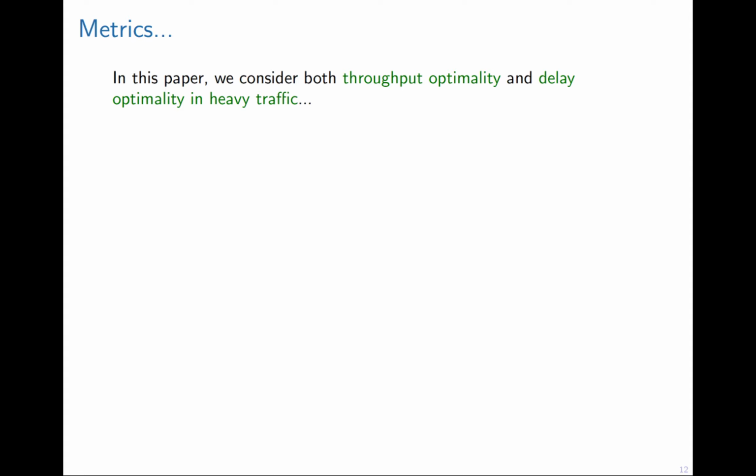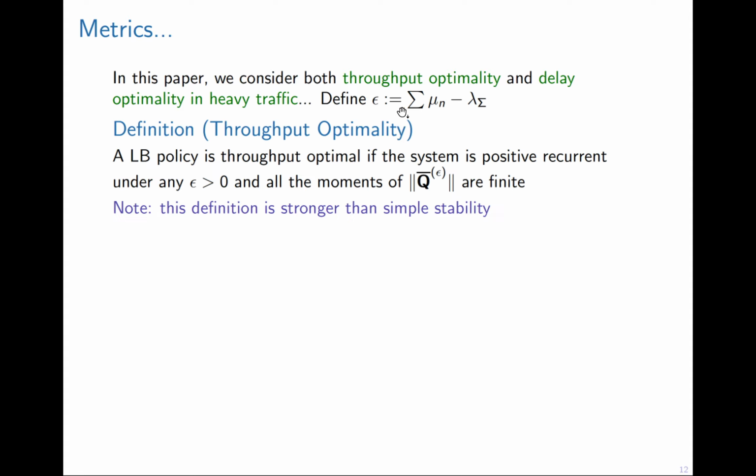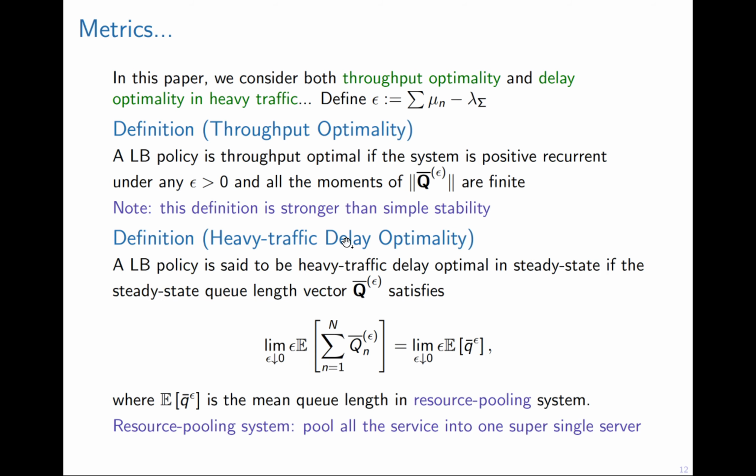We care about two metrics: supernormality and heavy traffic denormality. We use epsilon to characterize the distance of the arrival rate to the capacity region. By supernormality, we mean that for any epsilon larger than 0, the system is positively recurrent and the moments are finite. By heavy traffic denormality, we mean that as epsilon goes to 0, in heavy traffic, the sum queue length will converge to the resource pooling system.